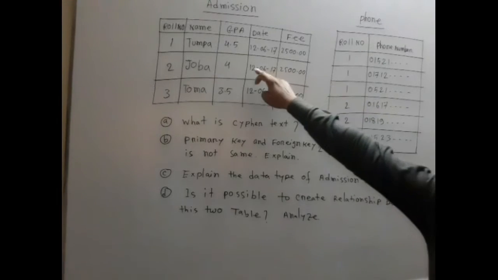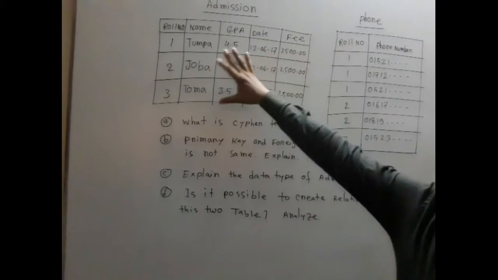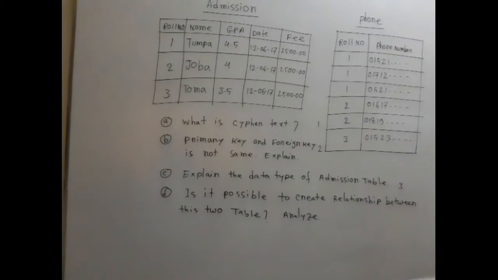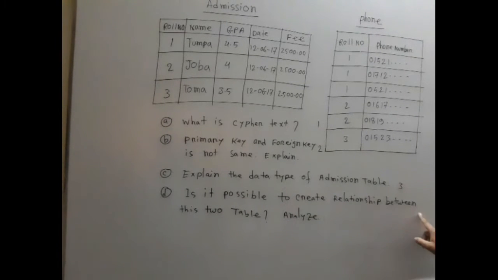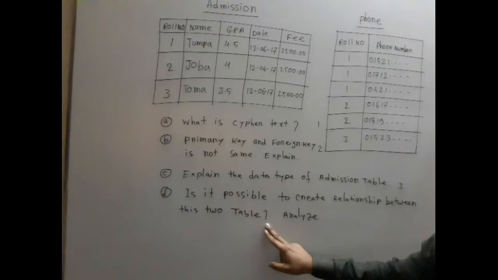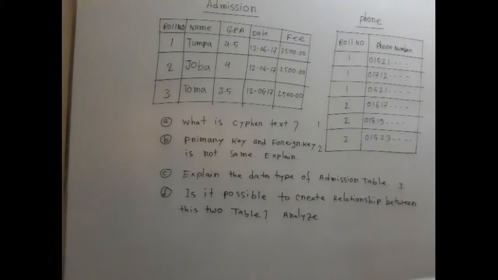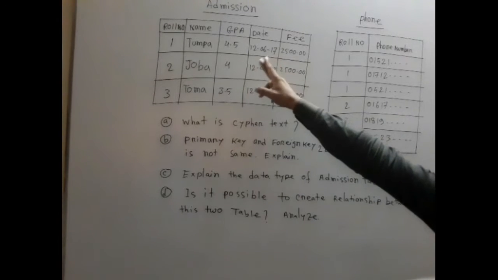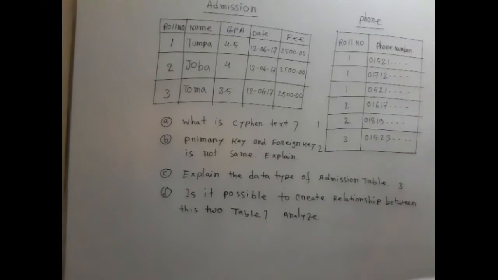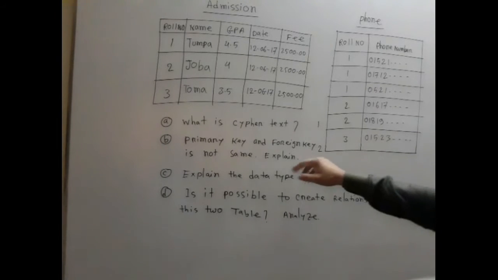This is the admission table. You have to explain the data type of the different fields. And number 4 question is, is it possible to create a relationship between these two tables? Analyze it. That means if it is possible to create a relationship between the admission table and the phone table, and what types of relation you can create, you have to explain or analyze it. This is our question. Now at first I will go to the first question.